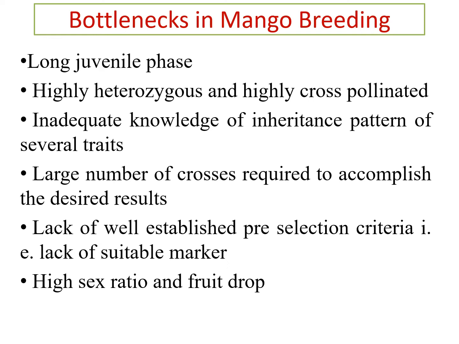Bottlenecks in mango breeding. If we go for mango breeding, some problems occur. The first one is the long juvenile phase. Juvenile phase means the mango plant has a vegetative phase, then a reproductive phase. The reproductive phase is also known as the flowering and fruiting phase, and the vegetative phase is also known as the juvenile phase. In mango this juvenile phase is very long.